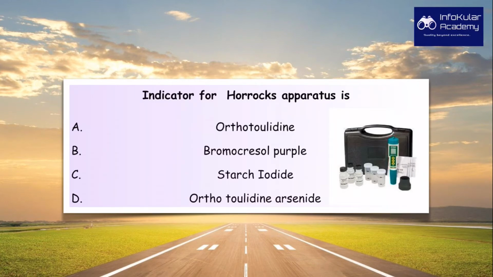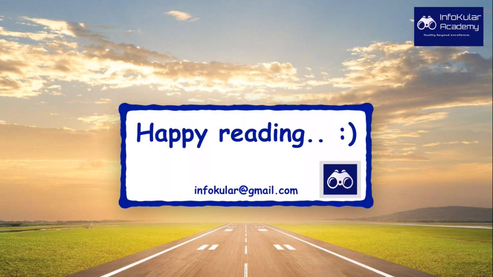Horrocks apparatus. What is the requirement of Horrocks apparatus? It is required to measure the amount of bleaching powder required for disinfection of water. You must have studied this in PSM practicals. And the indicator for that is starch iodide. Bromocresol purple is actually an indicator for the coliform test, in case we test water for bacterial contamination for E. coli. For that, bromocresol purple is used.